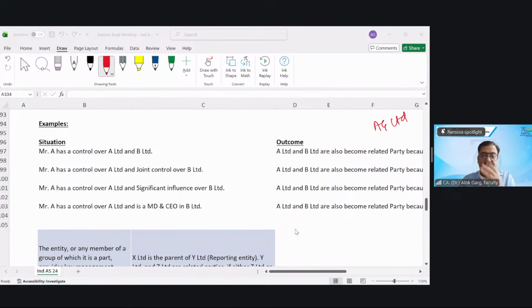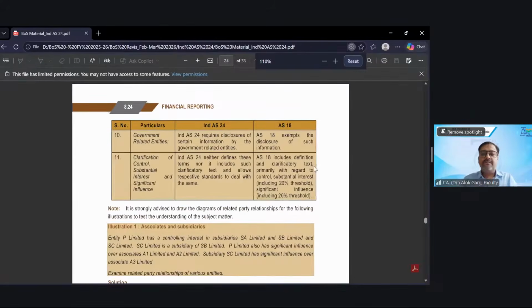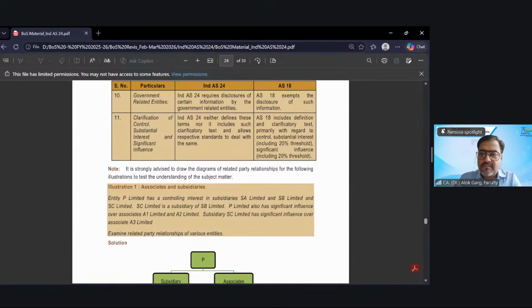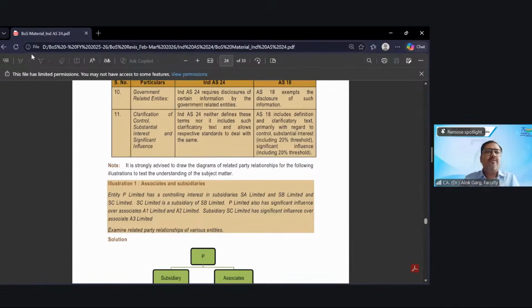I'm opening that file. I hope now the file is visible to all of you. Is it visible? Yes, sir. Just a minute. I don't know why the pen is not working.